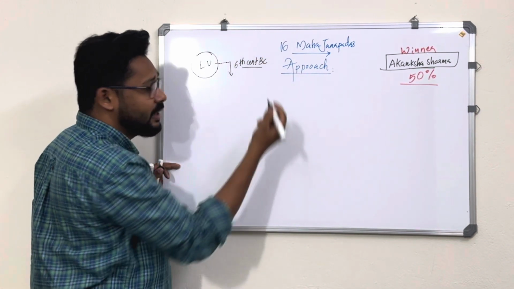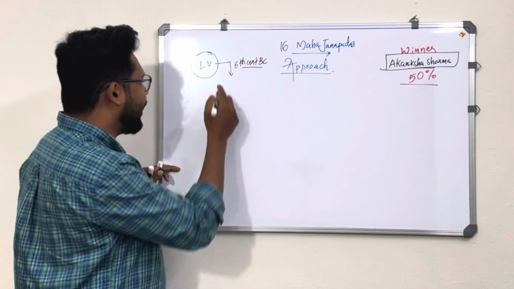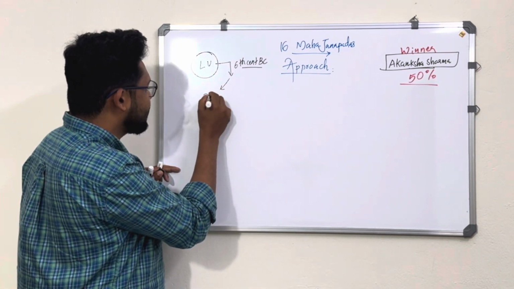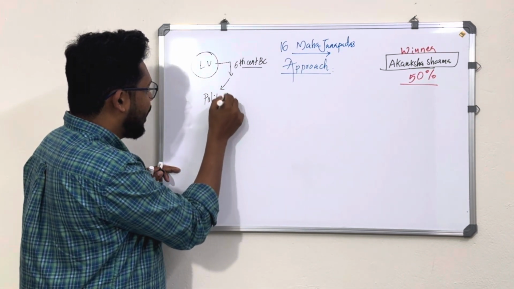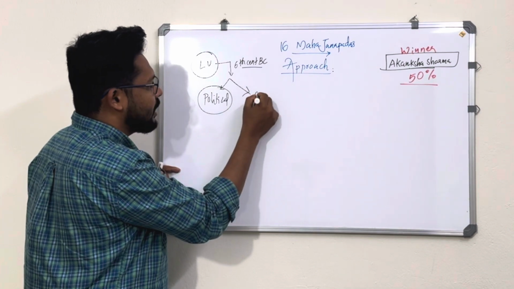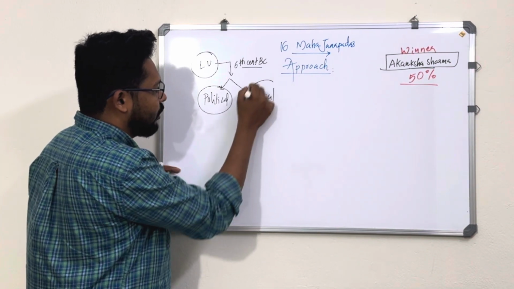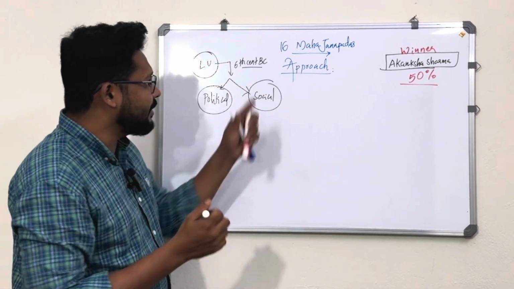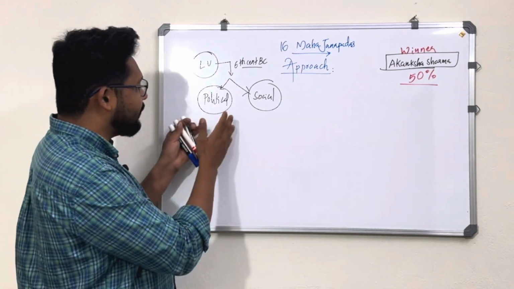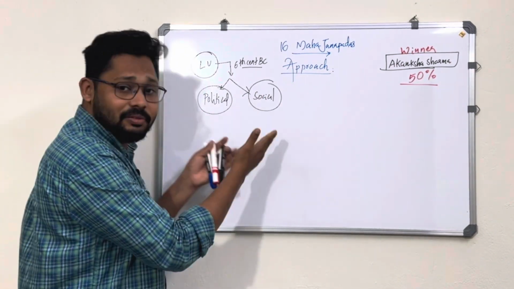there are going to be certain very important changes. One is the political changes, and another one is the social changes. So when you are learning the 16 Mahajanapadas, you have to classify this accordingly, political as well as social.